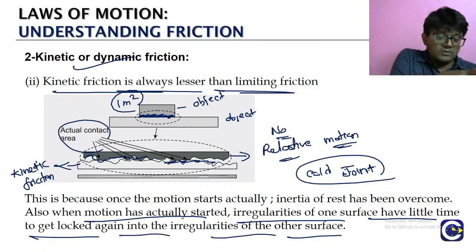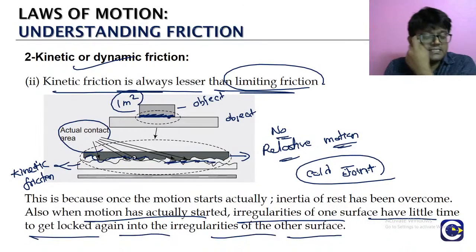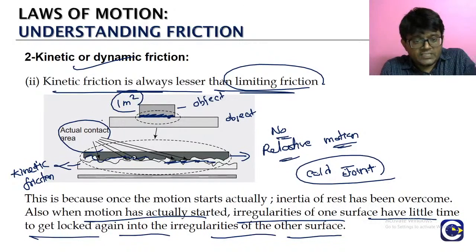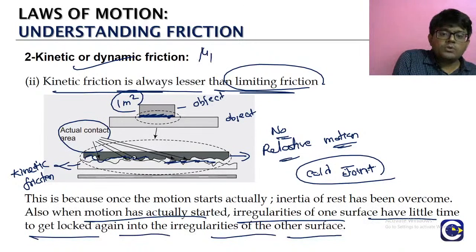Initially, without relative motion, they are perfectly locking onto one another, but once the motion starts, they are not getting adequate time to lock perfectly. That is why the limiting value, the highest value, of static friction is always more than the kinetic friction. In other words, the kinetic friction value is always less than the limiting value of static friction, so mu k is always less than mu s.